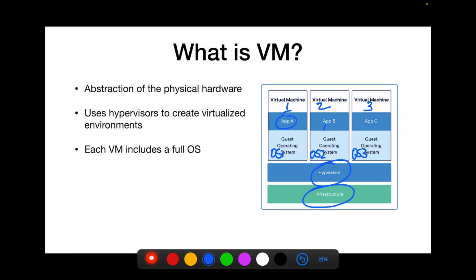But what's more special with virtual machines is that you can run more than one application. For example, you can have applications D, E, F, and so on. And then if you make some changes in this environment, it can affect the other applications. This is what makes virtual machines and containers different.